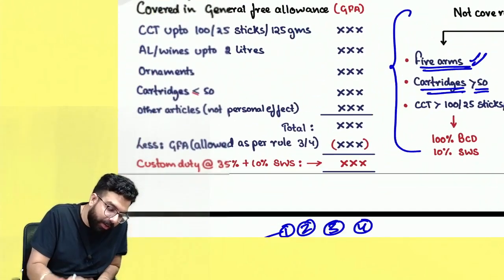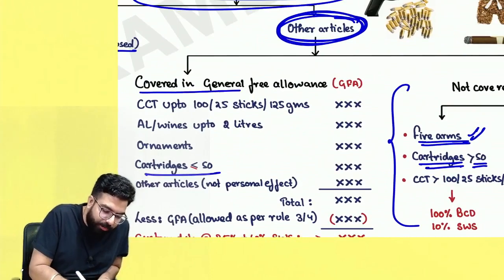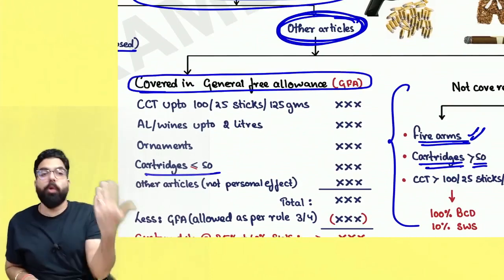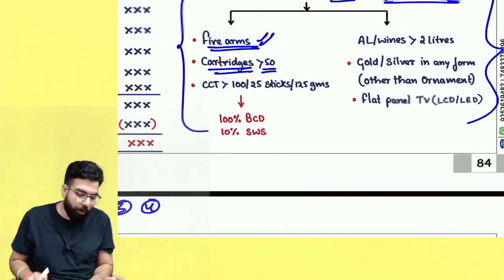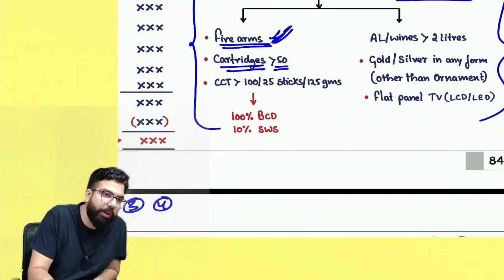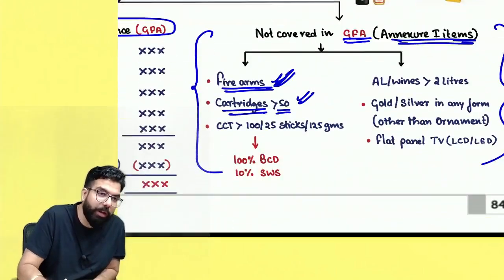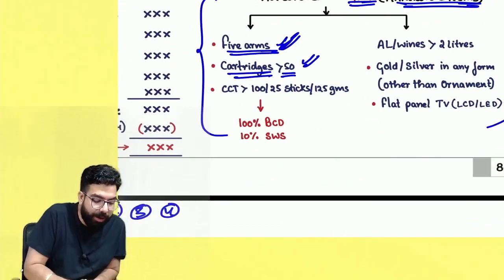Okay? Now, if you are allowed and if you are carrying a gun, then for firearm cartridges up to 50, you have to clear in your general free allowance. But if you are carrying cartridges more than 50, even if you have limit in your general free allowance, it will not be allowed. So firearms will not be allowed in general free allowance. Even if you have limit, you will not be allowed. Cartridges, meaning all these bullets, more than 50 will not be allowed in general free allowance.